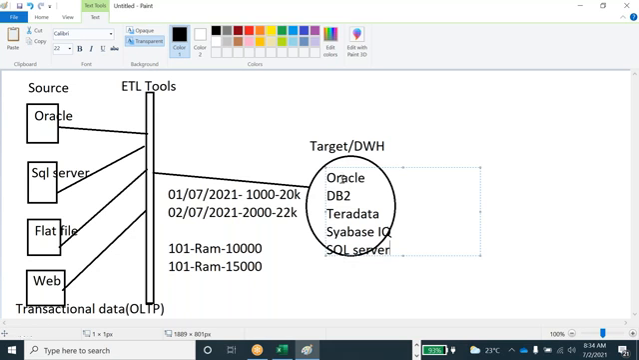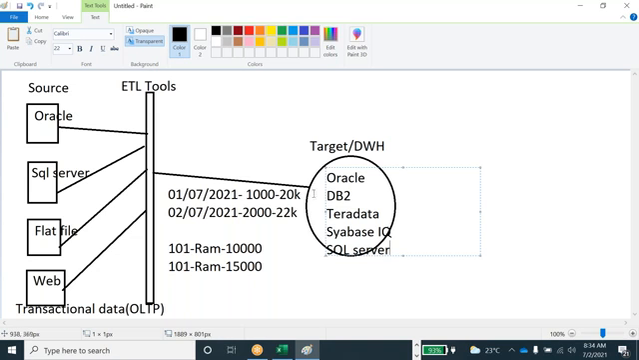Okay, and my target will be any one of the databases, either Oracle or DB2 or Teradata, anything. It could be the same for both, sometimes it will be the same Oracle. That depends upon their requirement, what they're going to choose.